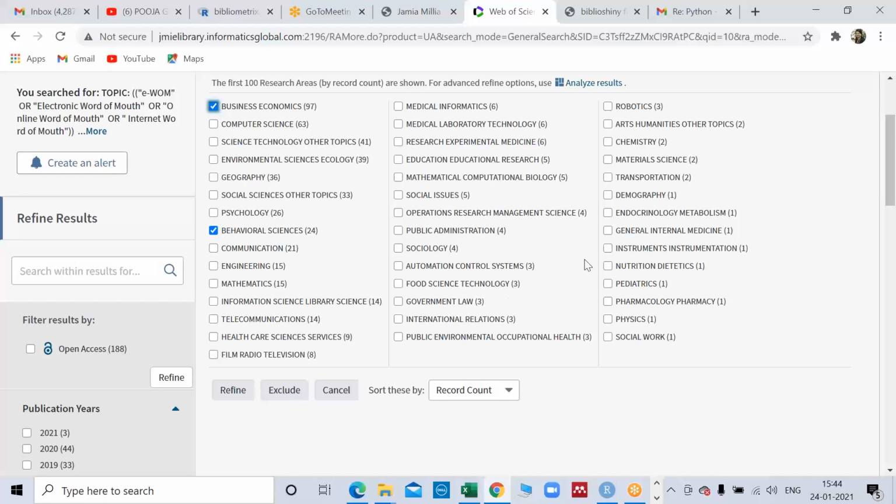So you can find social science, you can find psychology, then business economics is there, and some general management is also there. So you can find out if you can see. If there is nothing there, then you can leave. So you can refine it, let's say.